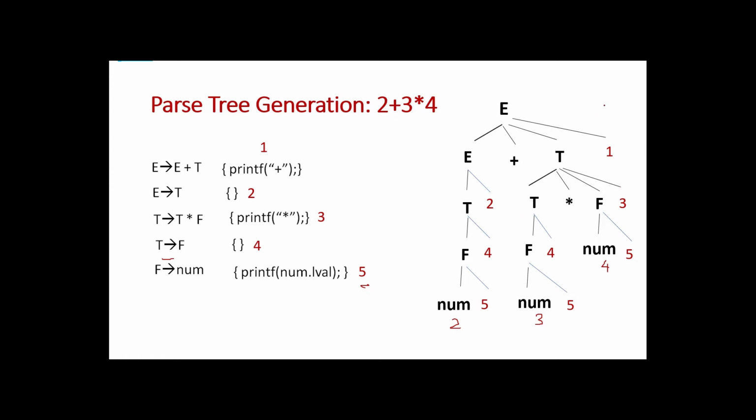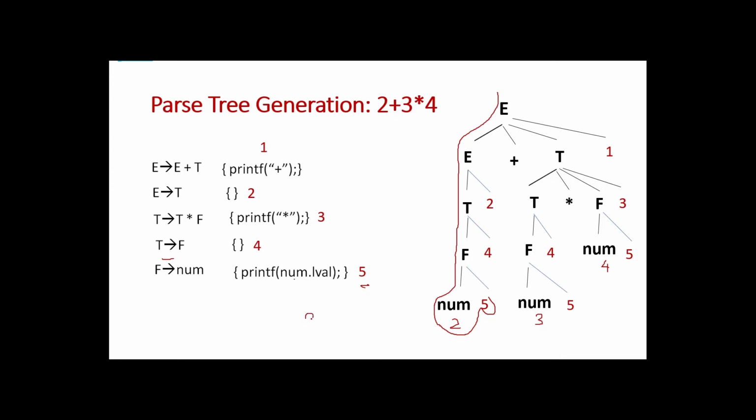Okay. So first, I am traversing top down, left to right. So we haven't come across any semantic action. We have come across only the non-terminals. Okay. Here also no semantic action. And here we have come across the semantic action 5. So what is semantic action 5? Print num.l value. So what is num.l value? 2.